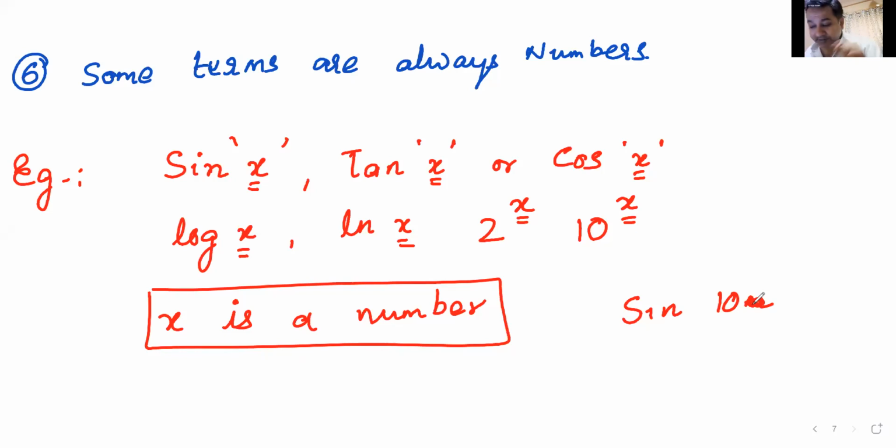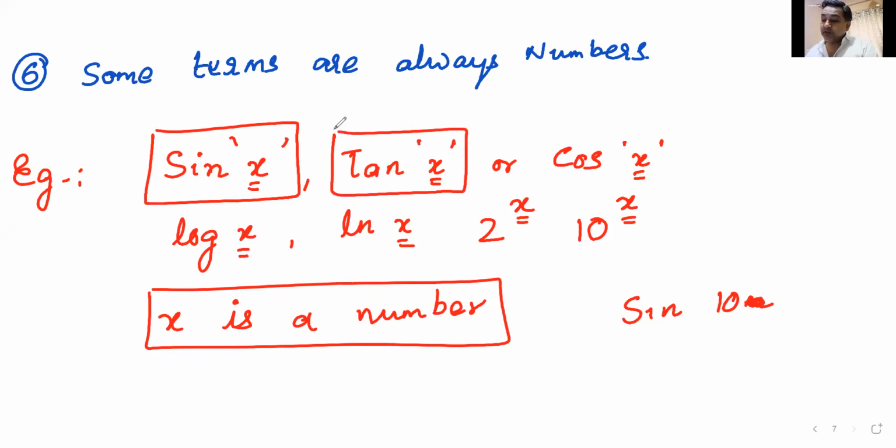Also, let me add here, this entire quantity sin x, or entire quantity tan x, or entire quantity cos x, this also must be a number. x is a number, we understand this. What about sin x? What is sin x?